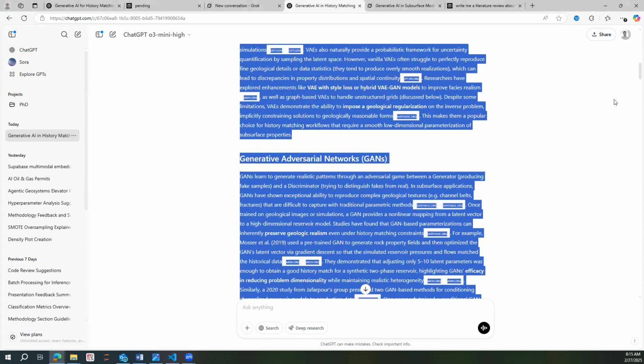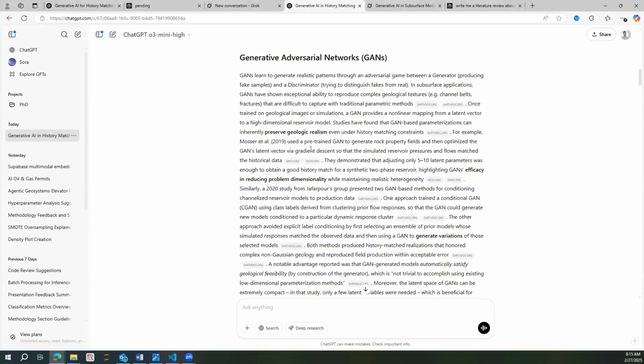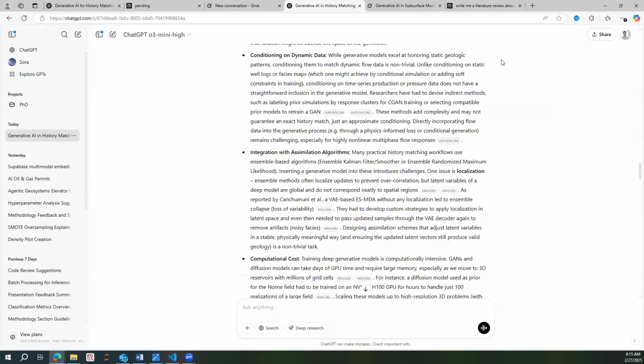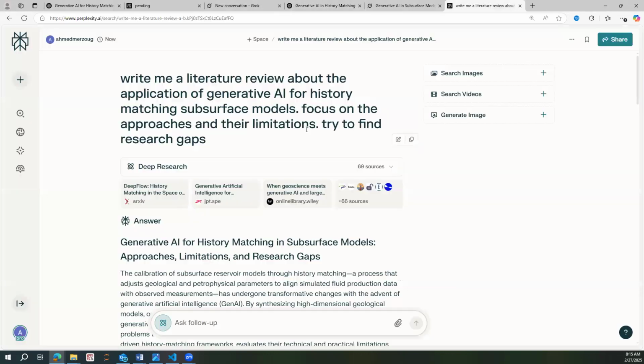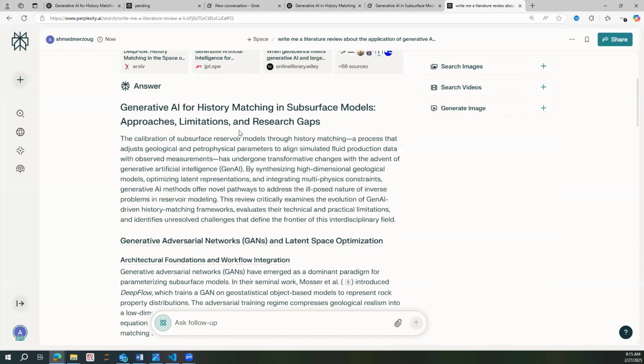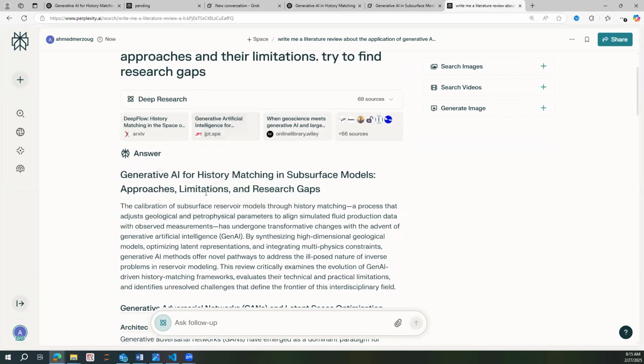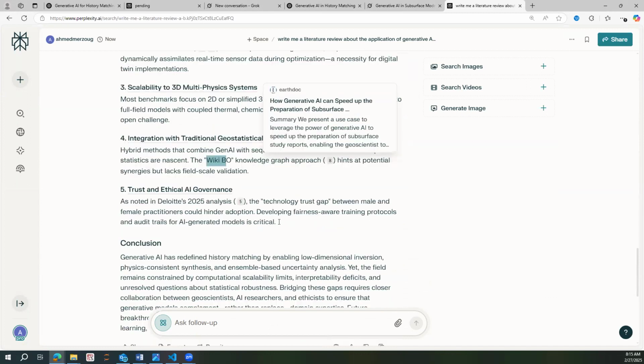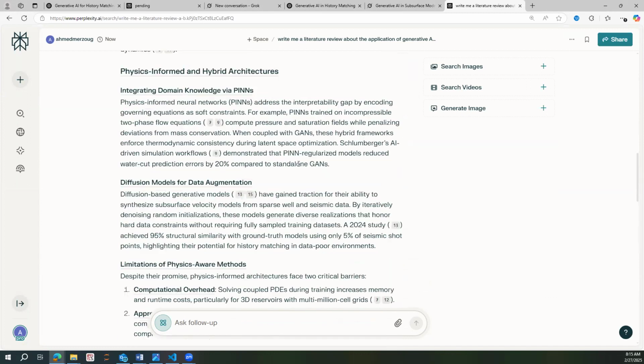If we come here, we see the references have been inserted, and several references have been used. And then if we go into Perplexity, we see that Perplexity has decent information, but it's really short compared to the other ones.